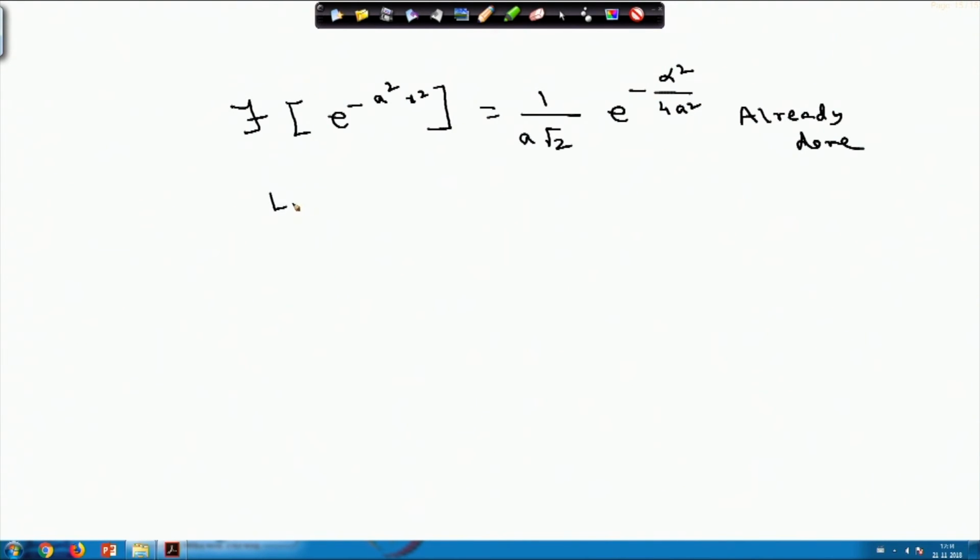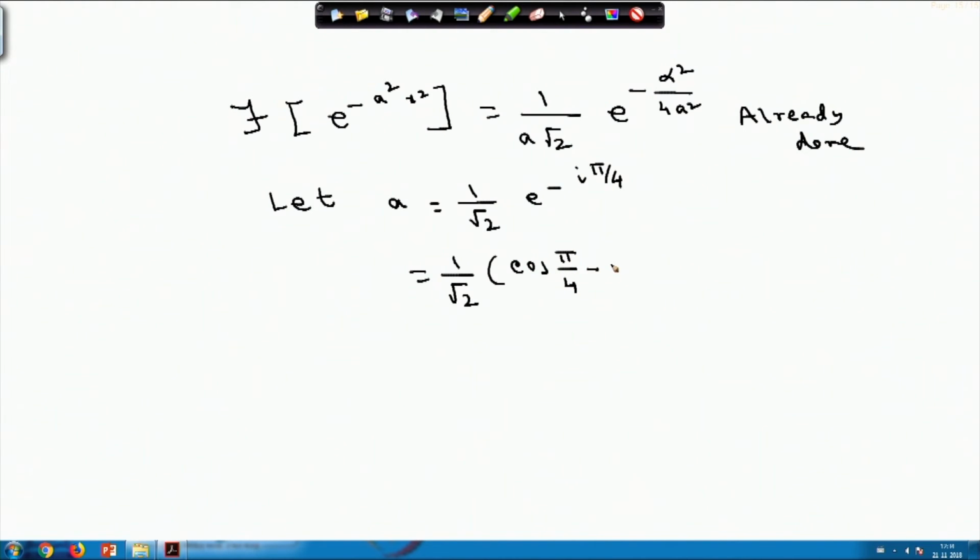Now, let us take a particular value: a equals 1 by root 2 e power minus i pi by 4. I am assuming that a equals this. So if I assume this, I can write 1 by root 2 into e power, and I can break it into cos and sin terms.